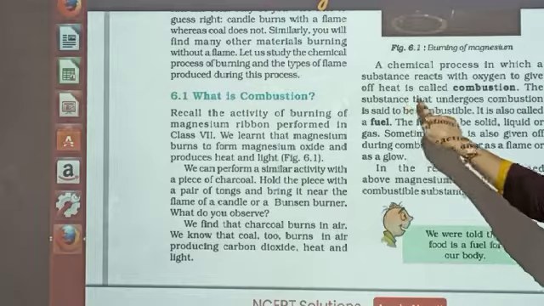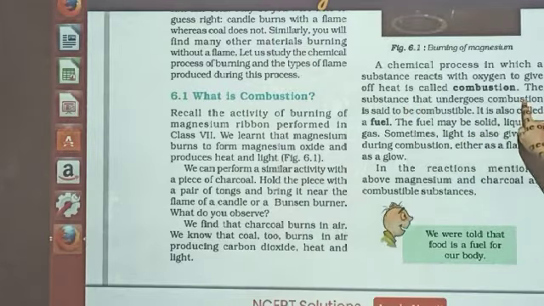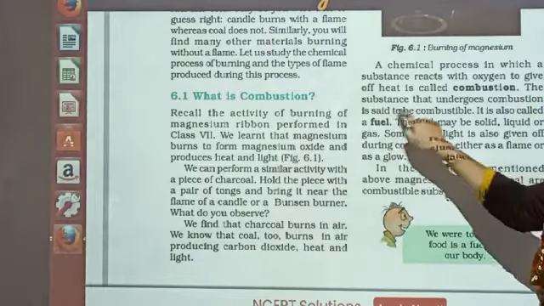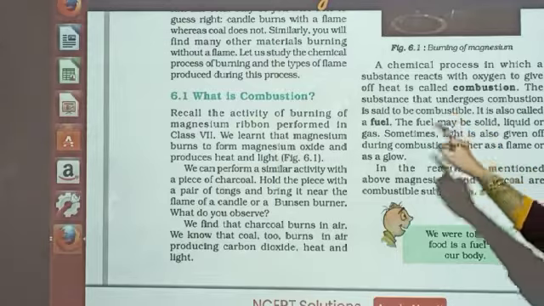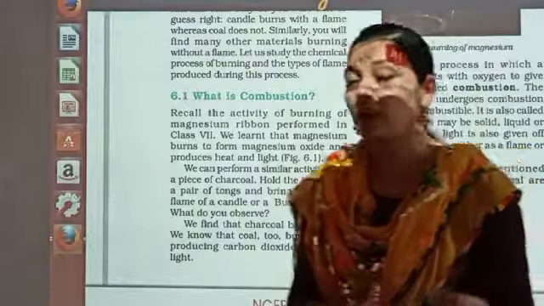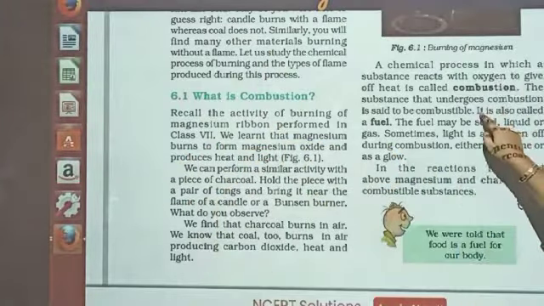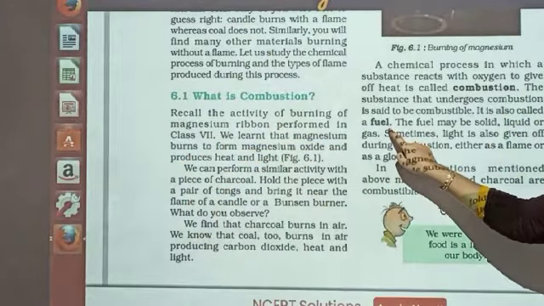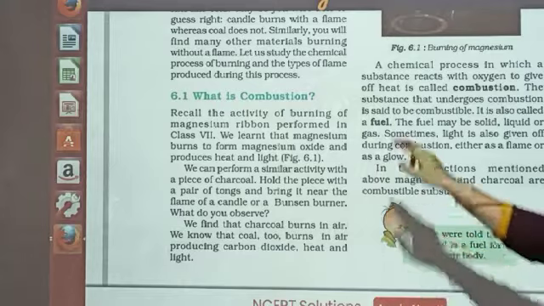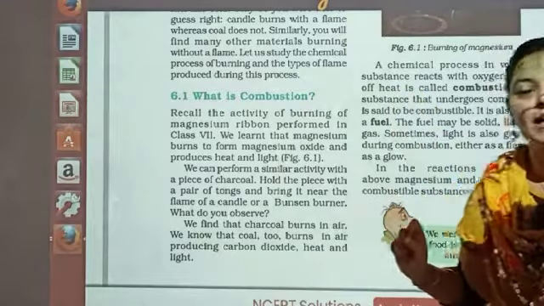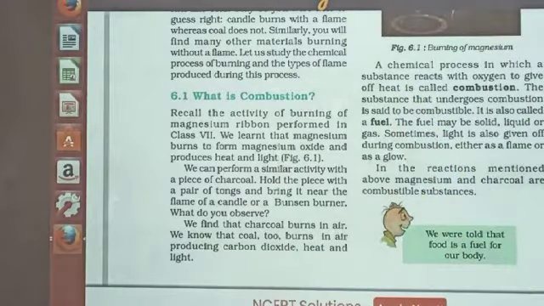The substance that undergoes combustion is said to be combustible. आपका जो भी substance जल सकता है, उसको हम क्या बुलाएंगे? Combustible material. It is also called fuels. हम उसे fuels भी कह सकते हैं. इसका मतलब यहाँ पे जो word substance लिखा हुआ है, उसके दो और word हैं. It can also be called combustible material. It can also be called fuels.